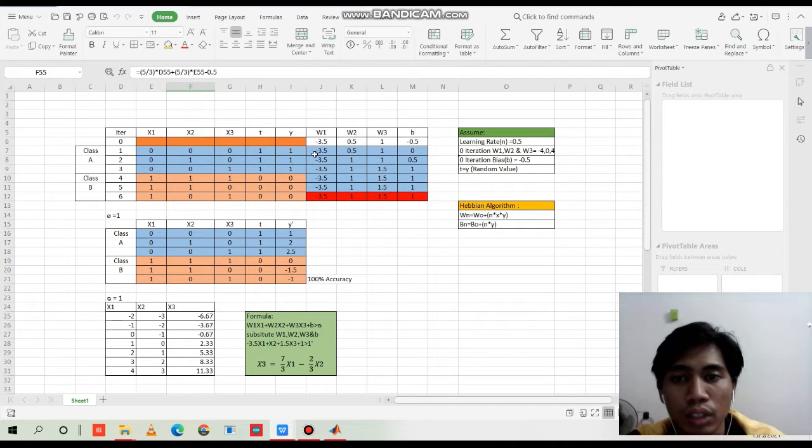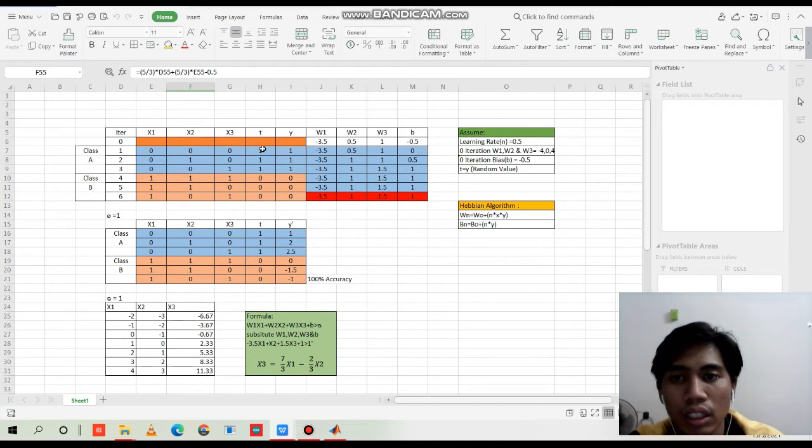So to get this value, we will use the Hebbian algorithm: Wn, that means W new, equals Wo, that means W old, plus n multiplied by x and multiplied by y, which comes from the data that is given to us.